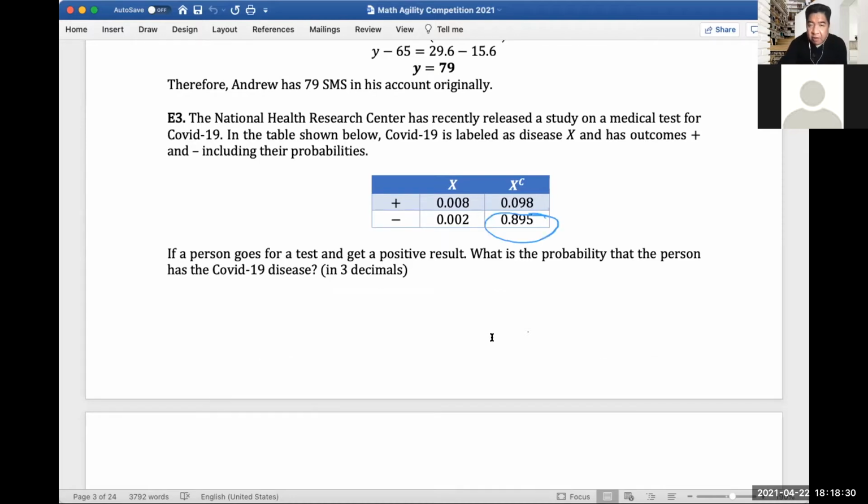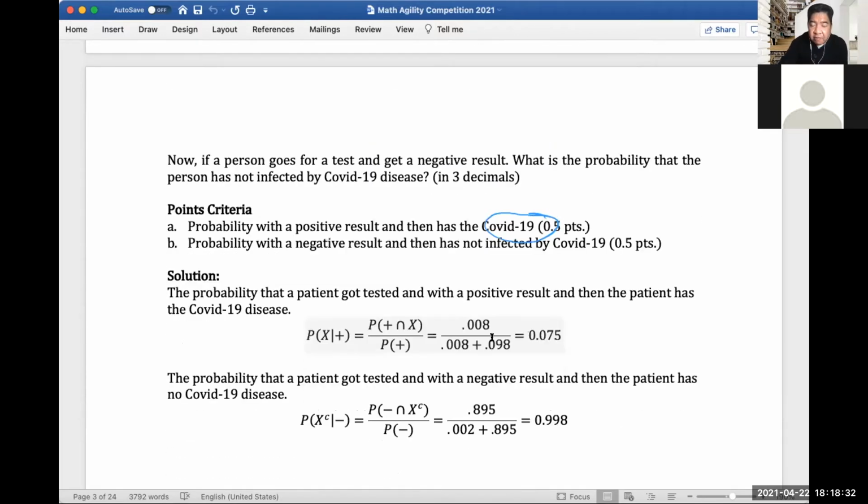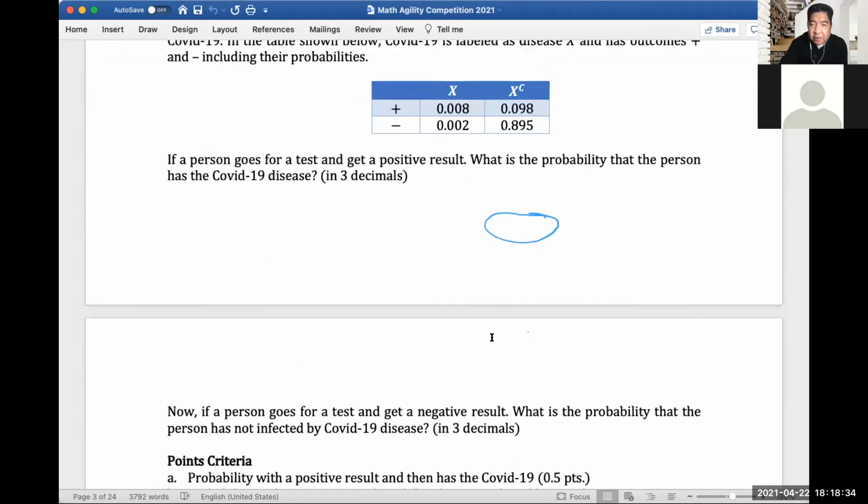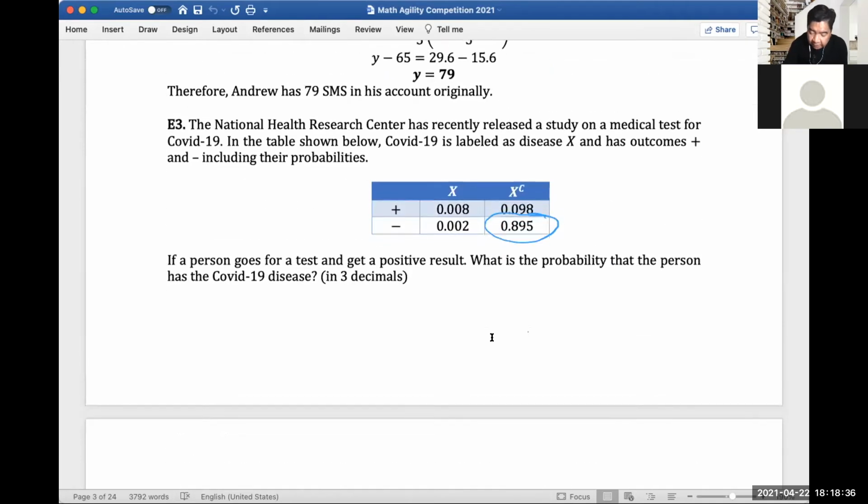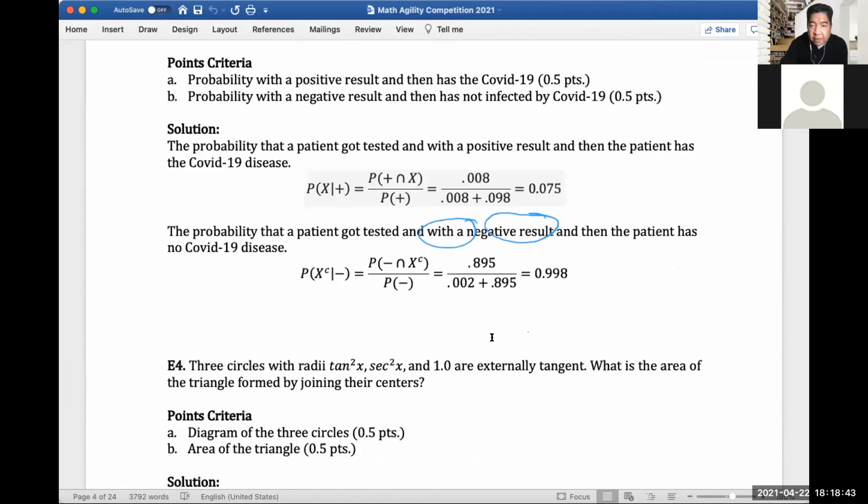And then we're getting the sum of the probability of negative, so it should be 0.002 plus again the 0.895, right? So if we go back, 0.895 divided by 0.002 plus 0.895, we will get 0.998. So that's pretty easy if you know conditional probability. Okay, so let's move to question number 4.